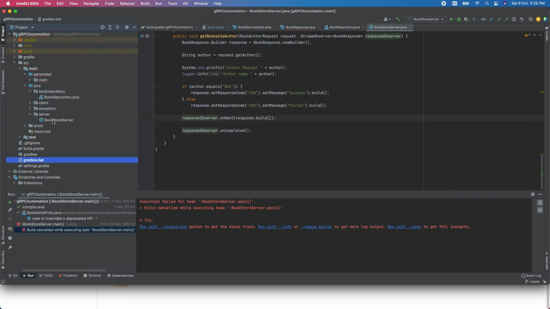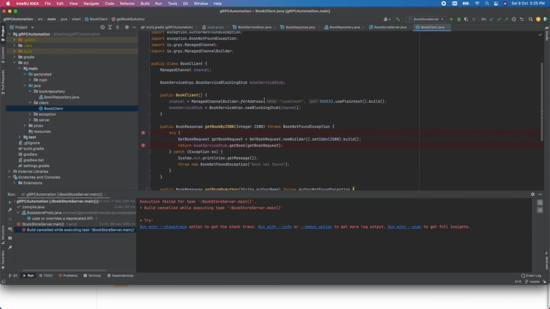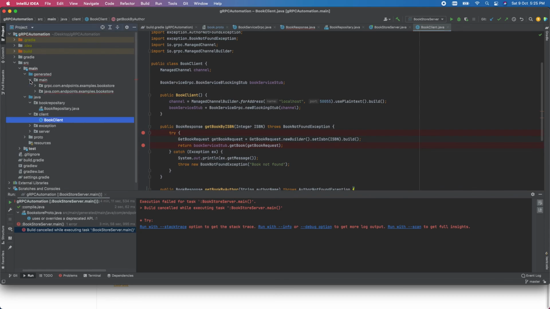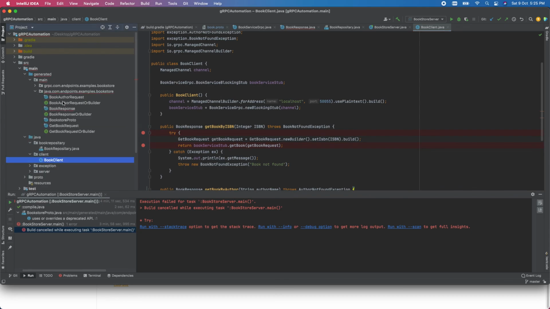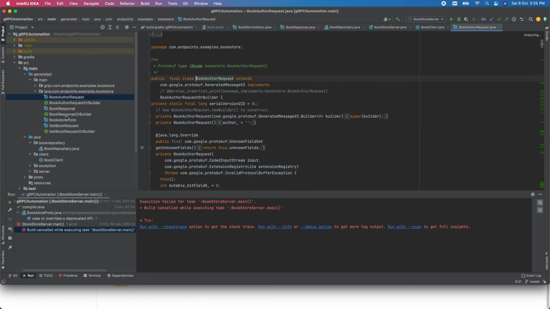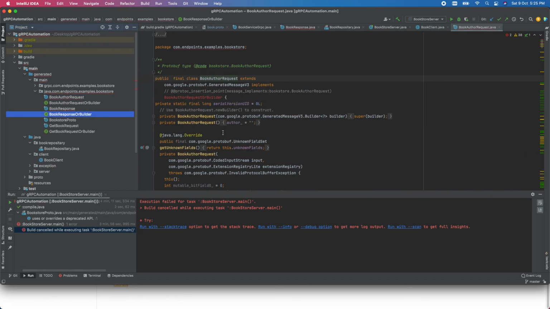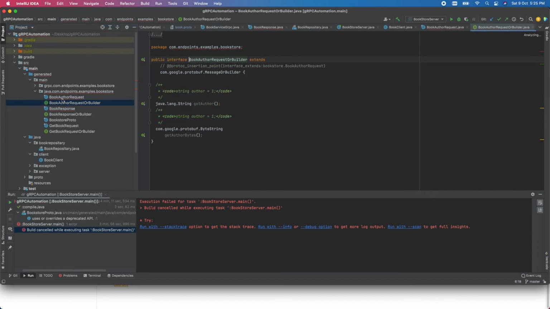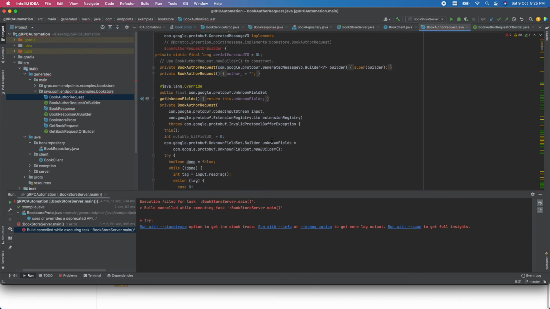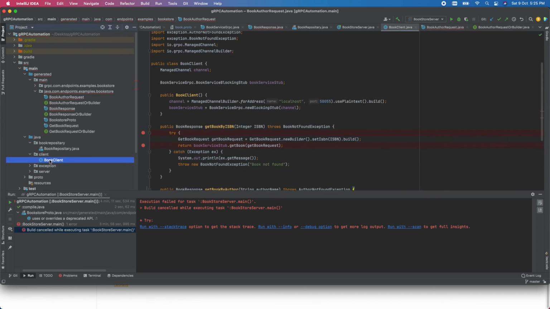Cool. So after the service implementations, we are going to talk about the client, and how we can create a client here. You can see the different things, request and response, have been created here. If you go down here, there is a lot of code that has been generated. So we are going to create a channel here.